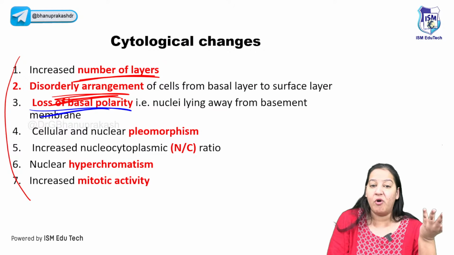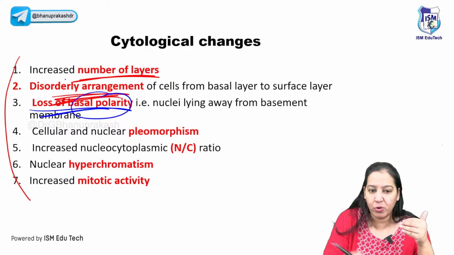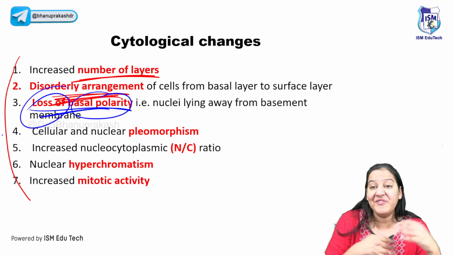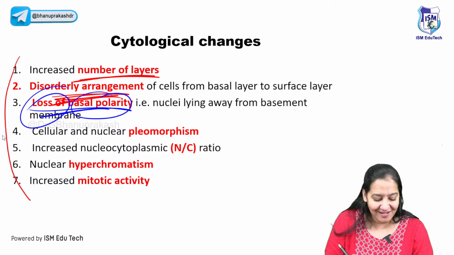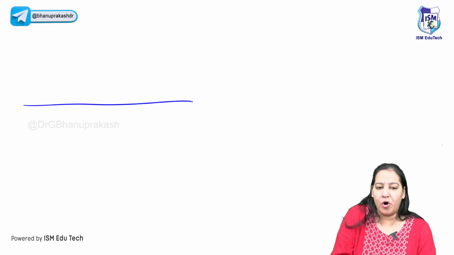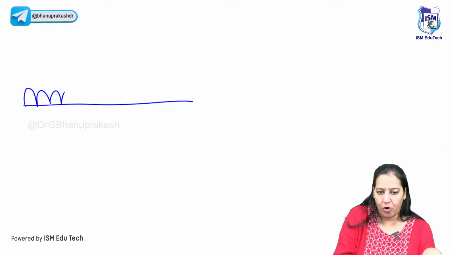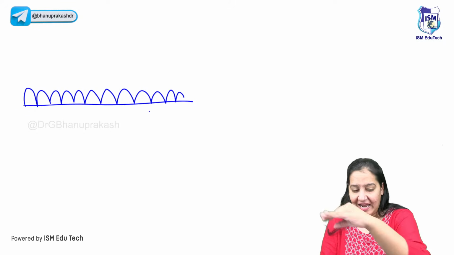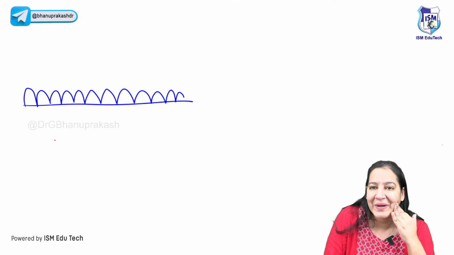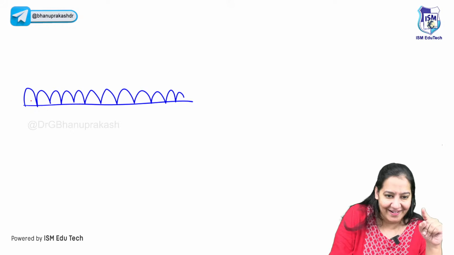Now you will say, ma'am, what is basal polarity? First explain that. After that you will understand what its loss means. First, what is basal polarity? So let me draw a normal cell. So this is a normal row of cells, beautifully arranged in a line, normal. So where is the nucleus? The nucleus is not in the center. It's toward the base.